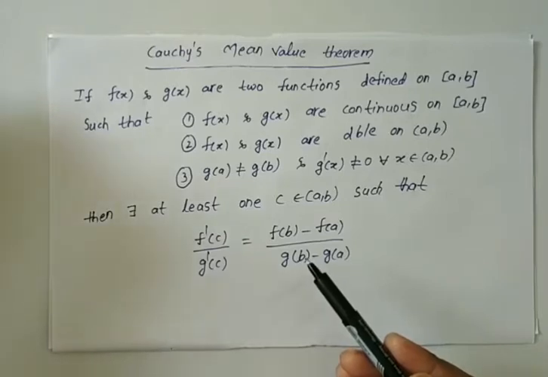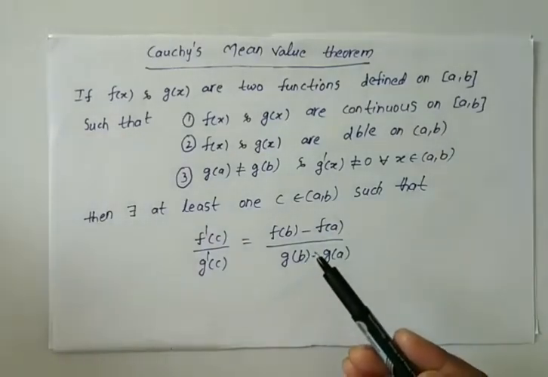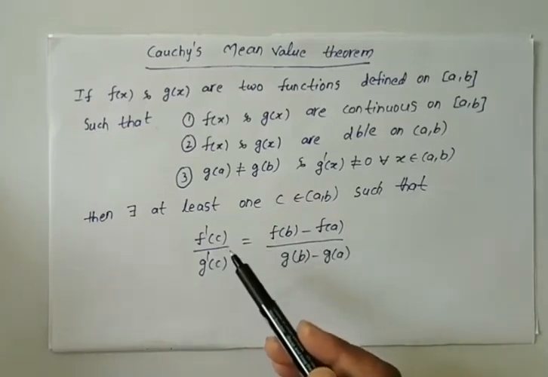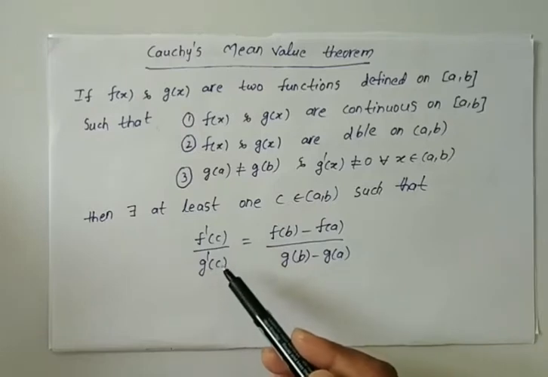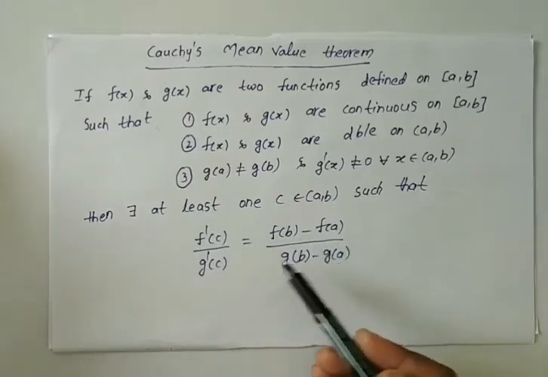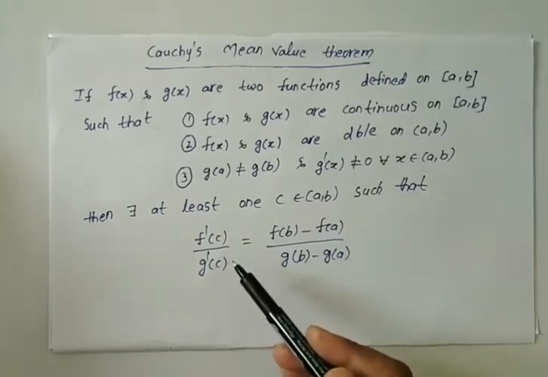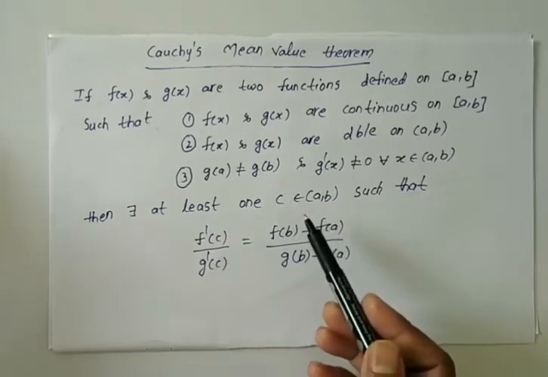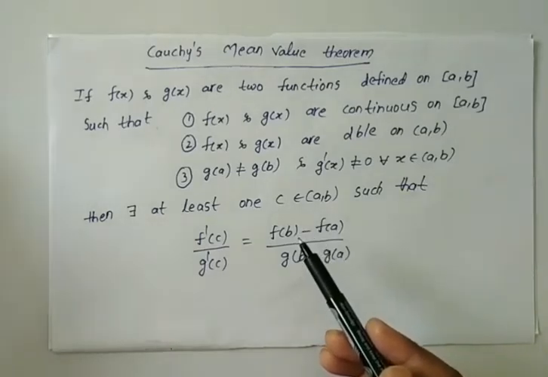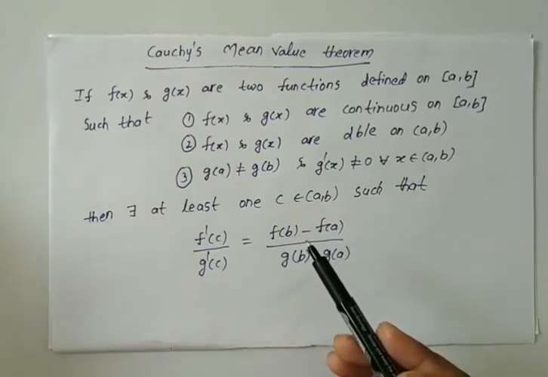Now let us see one example. If you find f dash of c by g dash of c equal to f of b minus f of a by g of b minus g of a, and you get the value of c which lies in the open interval a comma b, then we can say that Cauchy's mean value theorem is verified, otherwise not verified.